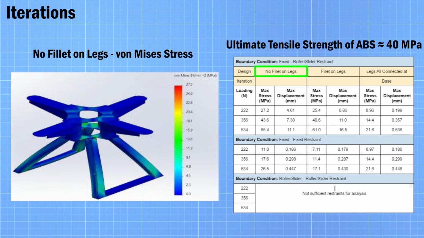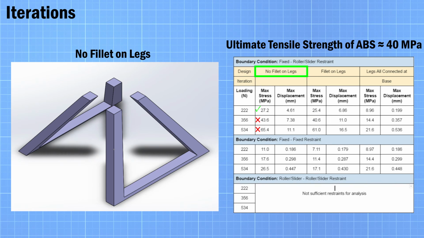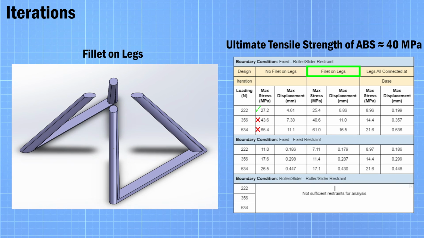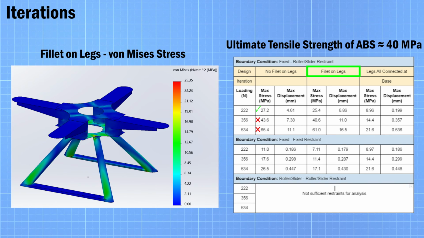Based on these simulations, we concluded that the landing gear needed to be redesigned. The first iteration added fillets with the intent of reducing the maximum stress at the connection to the base. The iteration slightly reduced the max stress for all 3 loads. However, only the 222 Newton load did not fail. The max stress was transferred to the base plate.